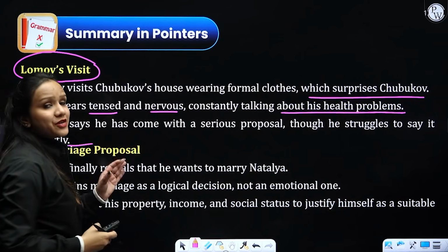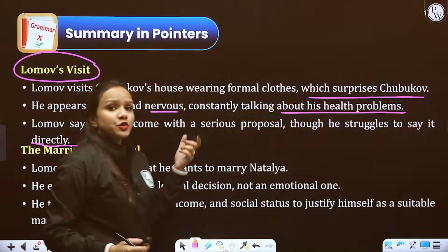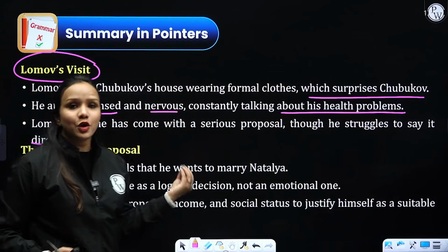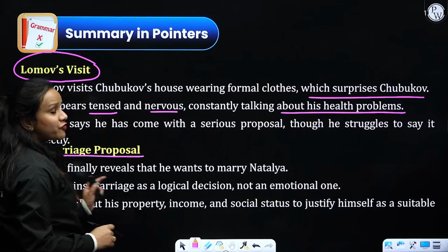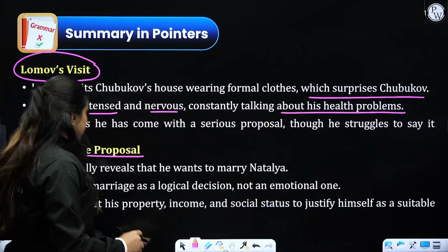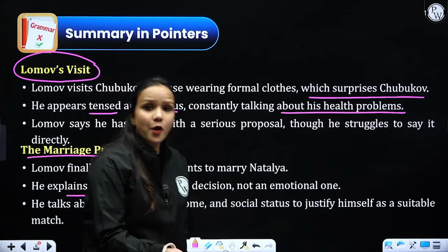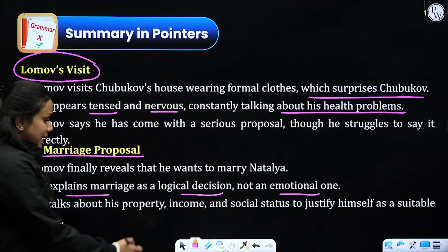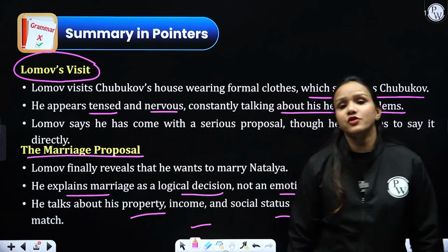So the main reason for which Lomov visits Natalia's place was just to propose to her. Since he could not say this directly, he has to face a lot of struggle, right? Then, talking about the marriage proposal, Lomov finally reveals that he has come there to propose to Natalia. He explains that he considers marriage not just as an emotional bond, but as a logical decision. Then he goes on to tell about his property, his income, his social status, justifying himself as a suitable match for Natalia.